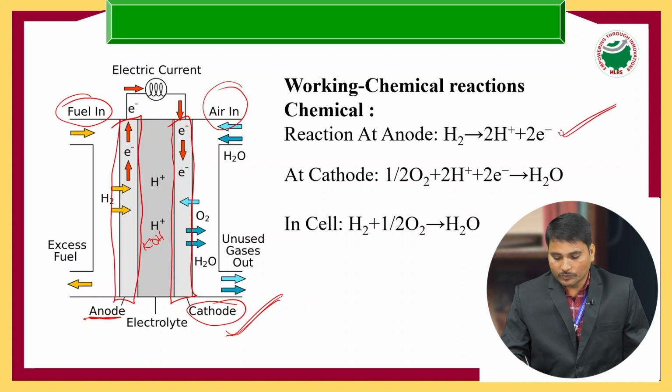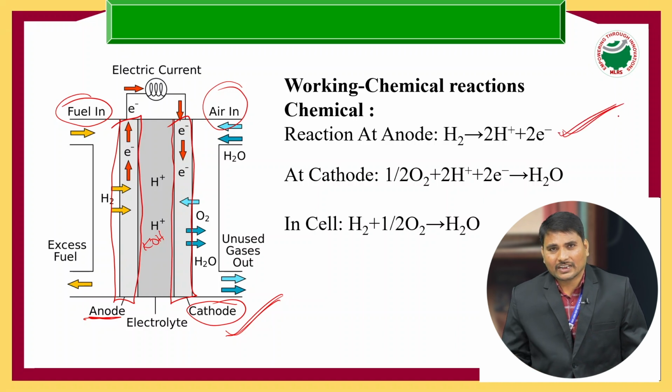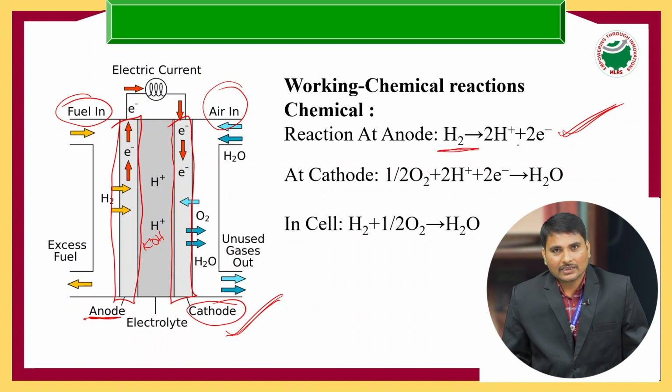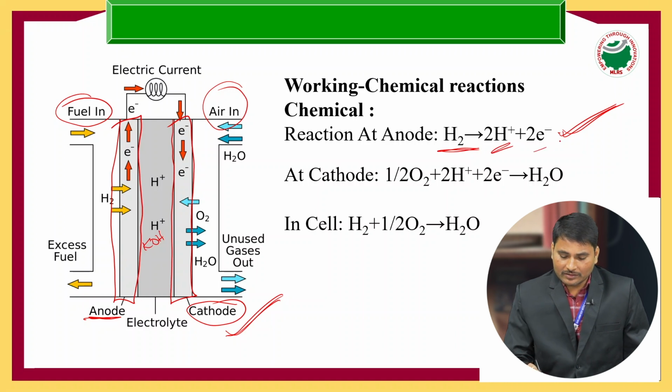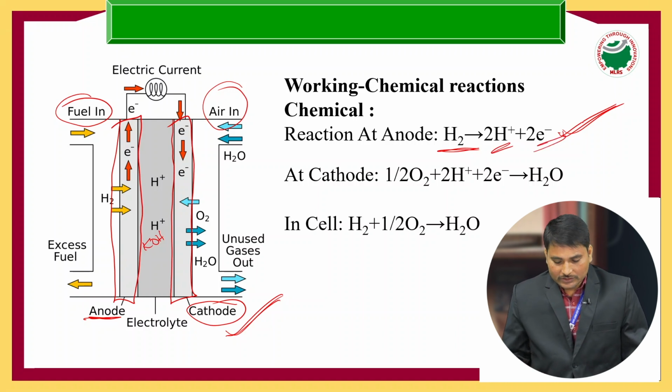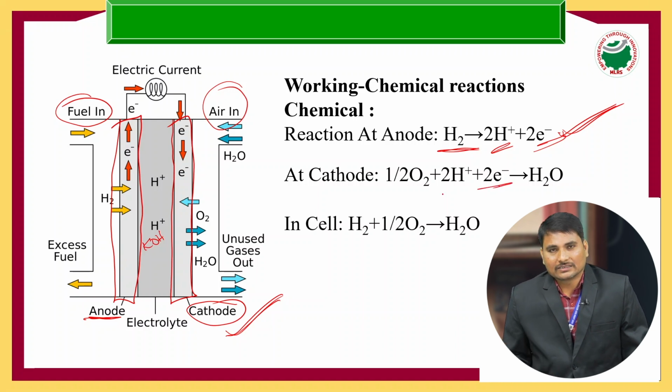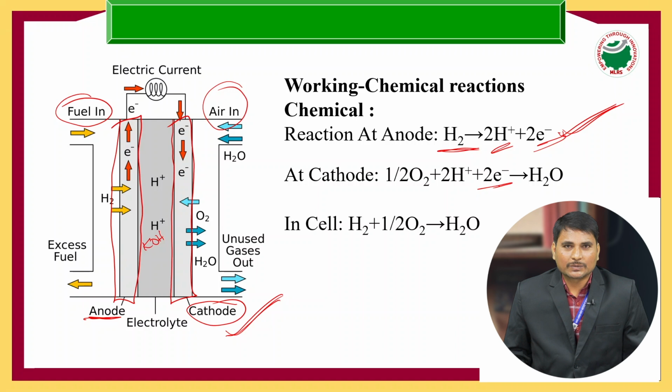A simple oxidation reaction occurs at the anode. At the anode, hydrogen undergoes oxidation, releasing 2 H+ ions, which we call protons, and 2 electrons. These 2 electrons are responsible for the electricity. At the cathode, where we supplied the oxygen, that oxygen reacts with the H+ ions liberated at the anode.